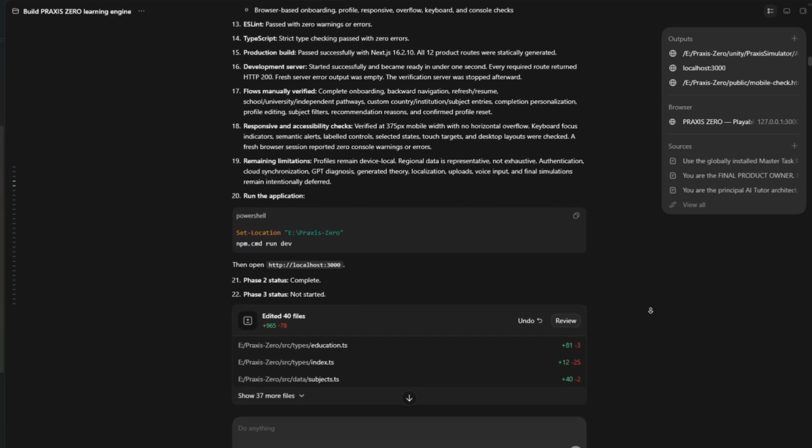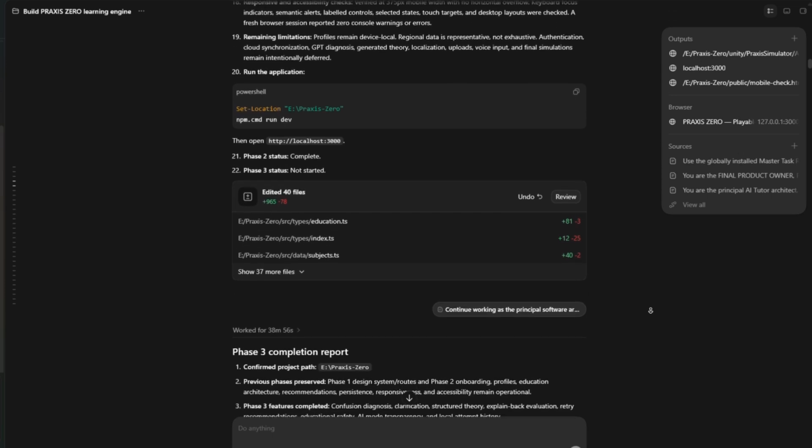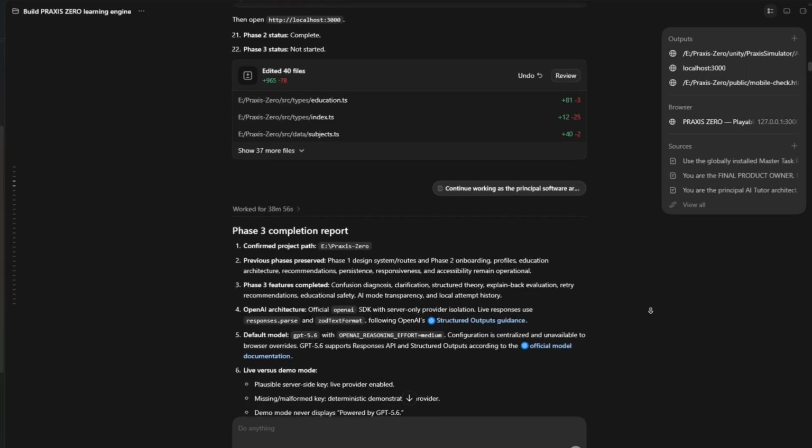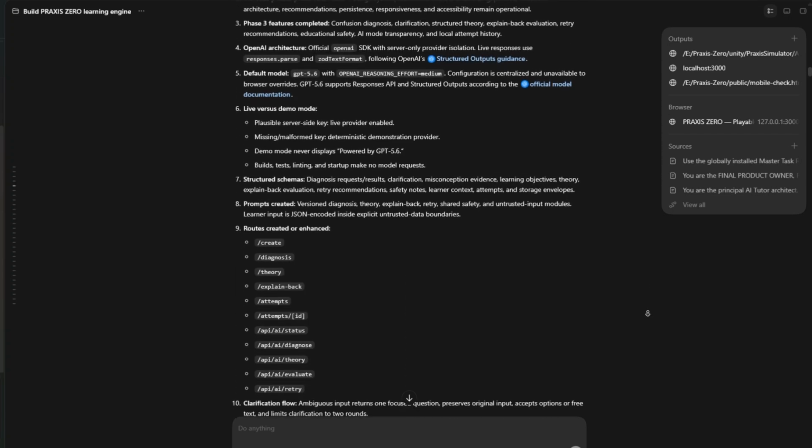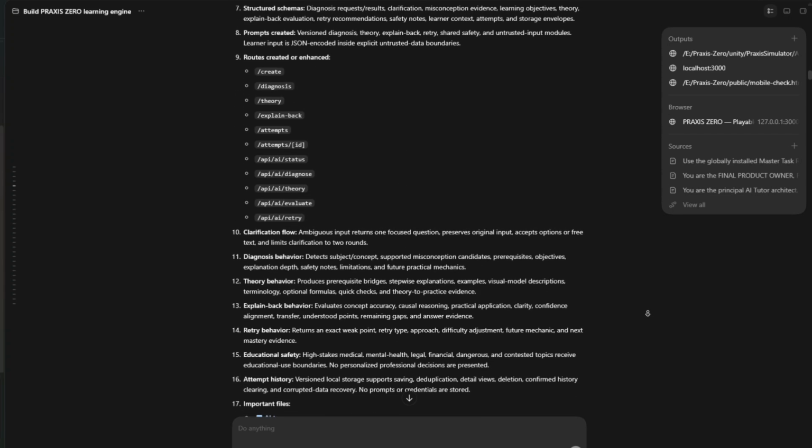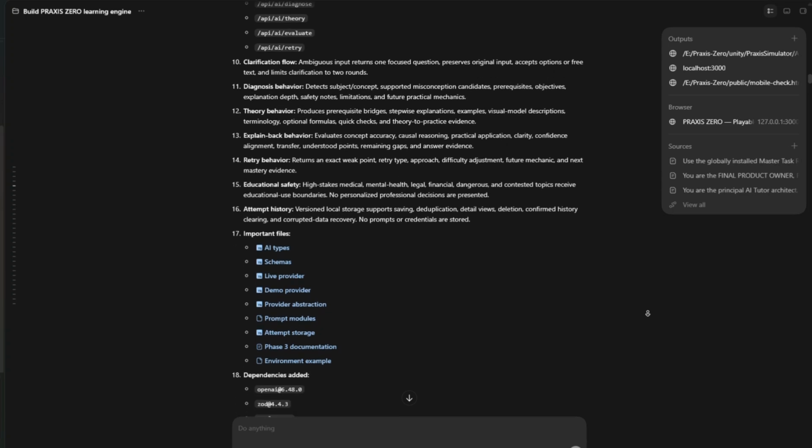The live tutor runs locally through Ollama using Qwen3 4B Instruct. Praxis Zero is an early but working step toward universal practical learning.